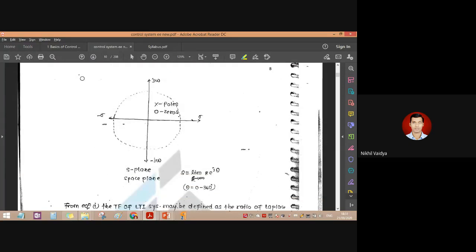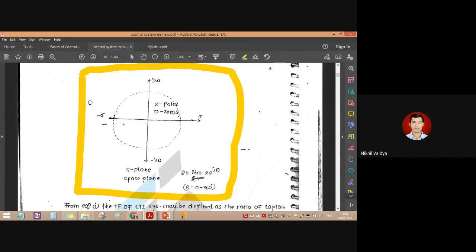So this is actually a pole zero plane, or we will call it the S plane. In the S plane, the axes are mentioned like that. In this way, we represent our control system on a pole zero plot. This is sigma, the real axis, and j omega is called the imaginary axis. X is nothing but a pole, and a zero is mentioned by a circle. So a pole will be represented with the help of a cross in this S plane.